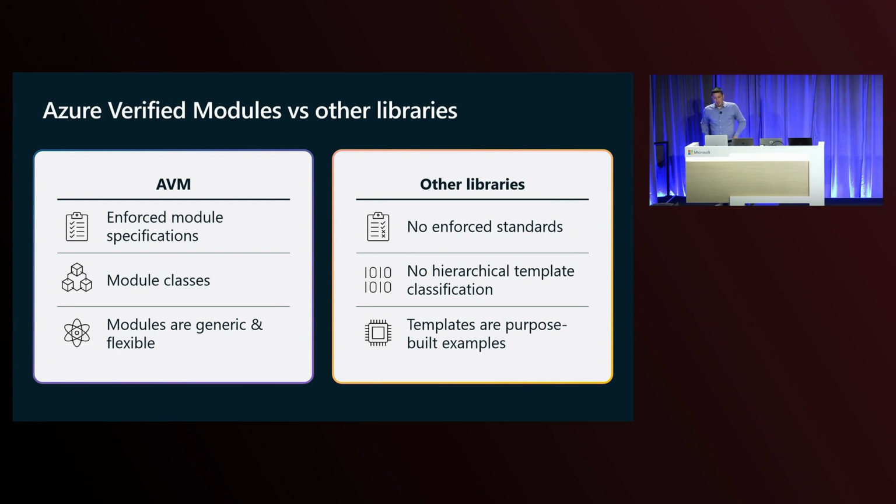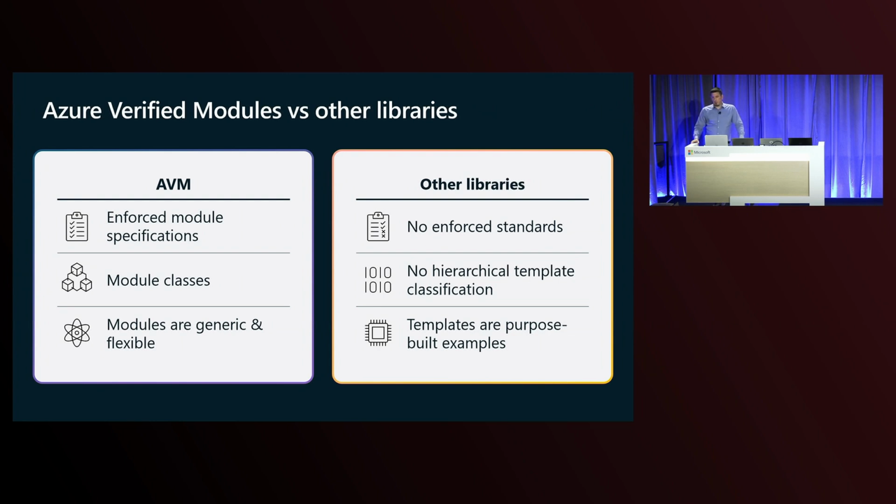In AVM, we have a lot of strict rules and standards. We call them specifications, and they are enforced by our automation and test environment. And we do have this module classification that I just explained: resource, pattern, and utility modules. The most important difference between AVM and other libraries is that in AVM, especially the resource modules are very generic and flexible. If you check out the source code of such a resource module, you would find that even simple resources such as Key Vault have many hundred lines of code. Why is that so? Because every resource module has a lot of complexity inside. In exchange, when you interact with them, you can deploy them through defining parameters.